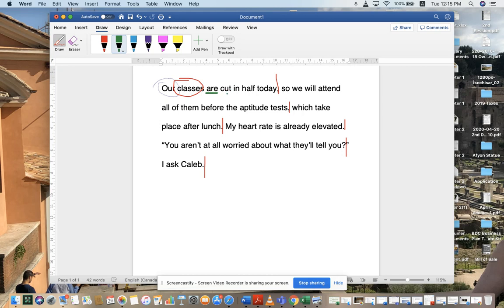And we have cut. A cut could be a noun, but it could also be a verb. And what we see here is a predicate that is acting on classes, right? So if I'm going to ask you a question, what is being cut? And you're going to say classes. This is a classic passive verb, because it's acting on the subject, okay? So right away we know passive verbs do not take a direct object. So our classes are cut in half today.